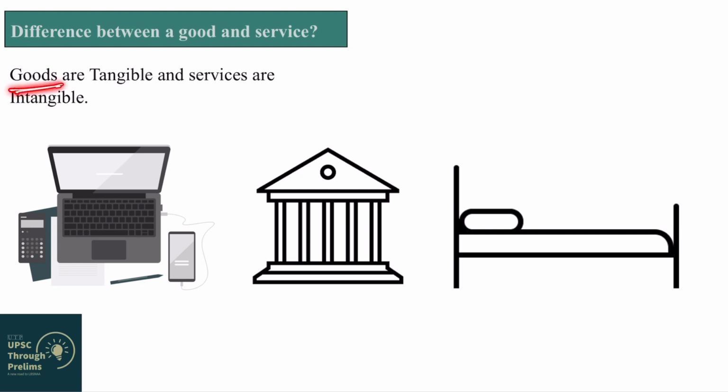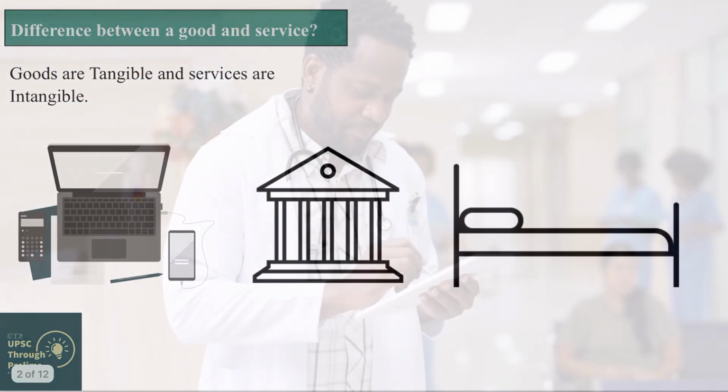What are services? Services are intangible in nature. What is the meaning of intangible? Intangible means something which we cannot see or touch, yet it is being delivered from one place to another, or from the seller to the purchaser. For example, let's say you are in a hospital. The doctor is giving you advice on your health.